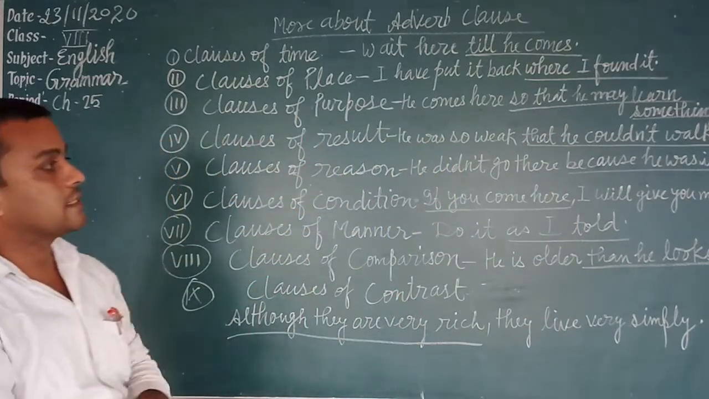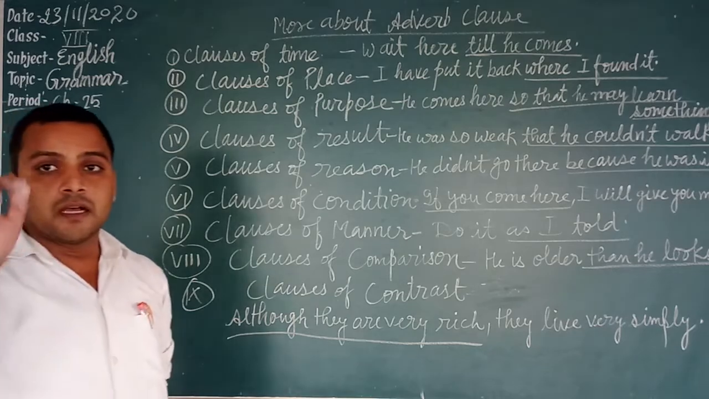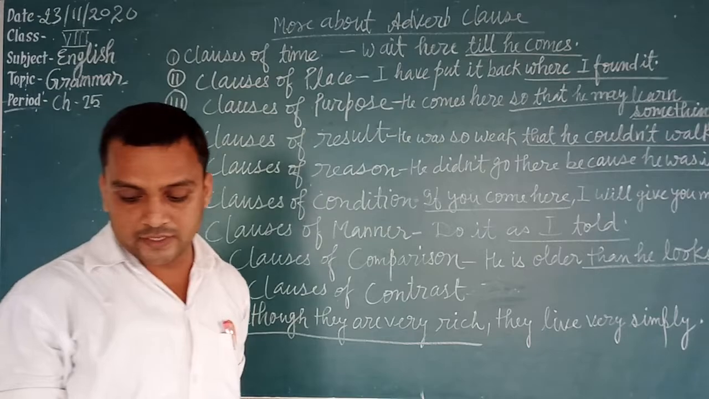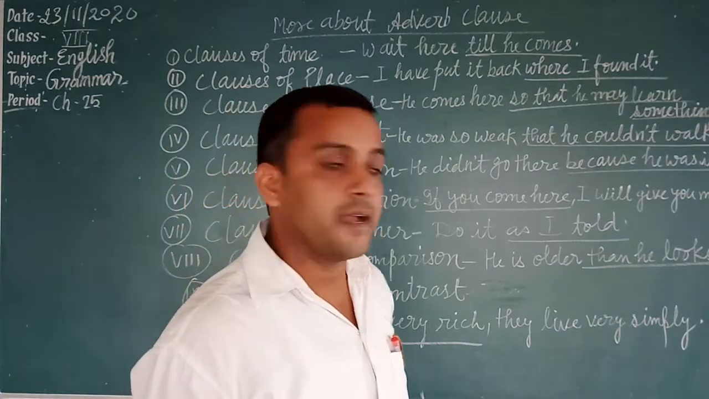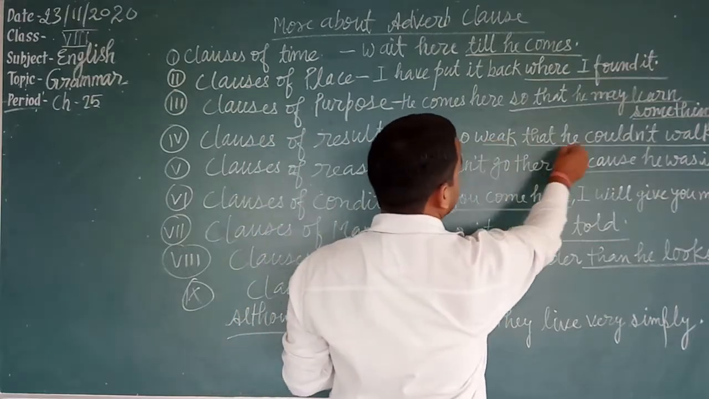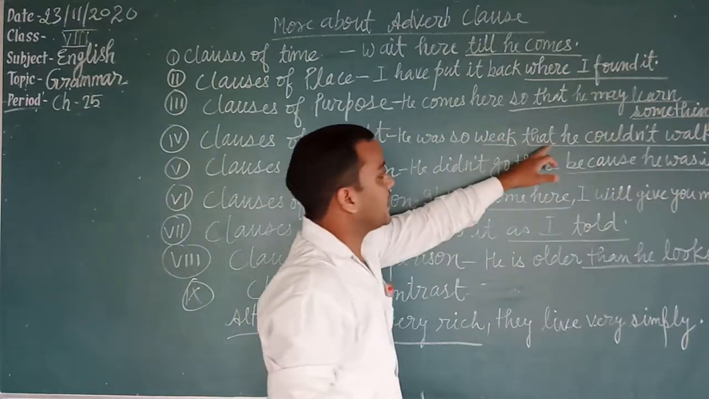Clauses of result. They are introduced by the conjunction so that. He was so weak that he could not walk.